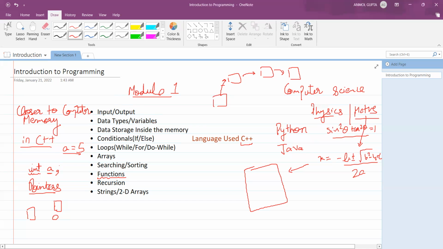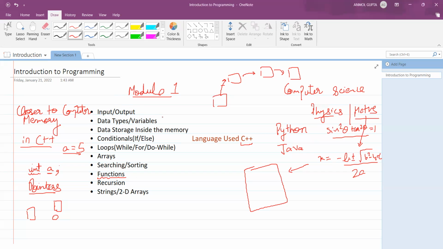Then we will need variables, in which we can store our data. A computer program basically processes data, right? There will be some input given by the user. We will do some processing and calculation on it, and then we will give an output, right?